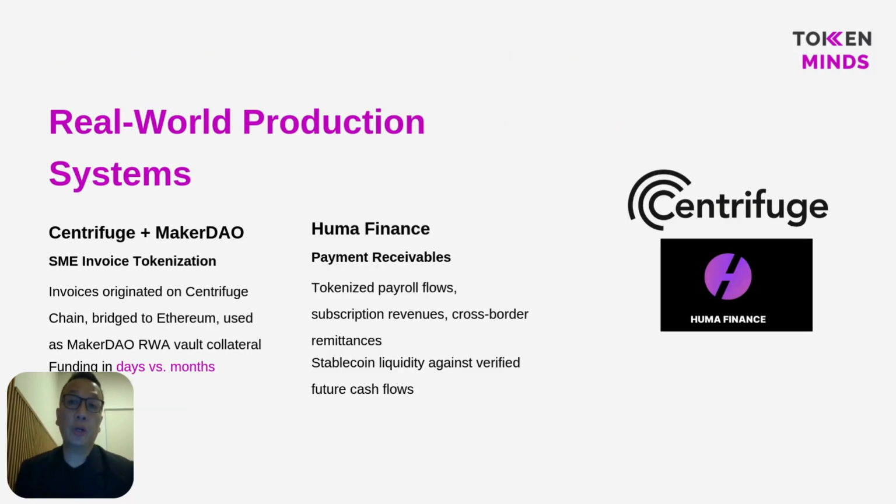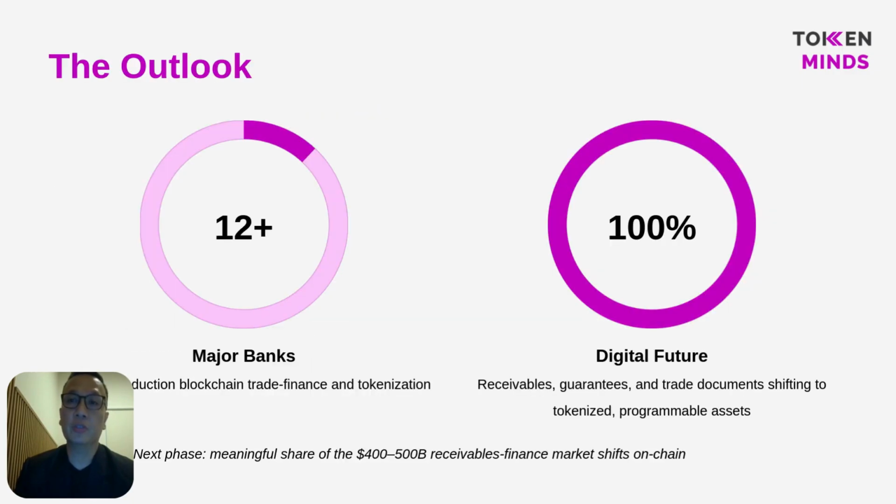So this model is already operating in production. Centrifuge connects SME invoices to on-chain pools that are used as collateral in MakerDAO's real-world assets vaults, reducing funding time from months to days. Huma Finance recognizes payment receivables from payroll flows, subscriptions, and remittances, enabling stablecoin liquidity against verified future cash flows. So these systems prove that receivables tokenization is not experimental, it is functioning financial infrastructure.